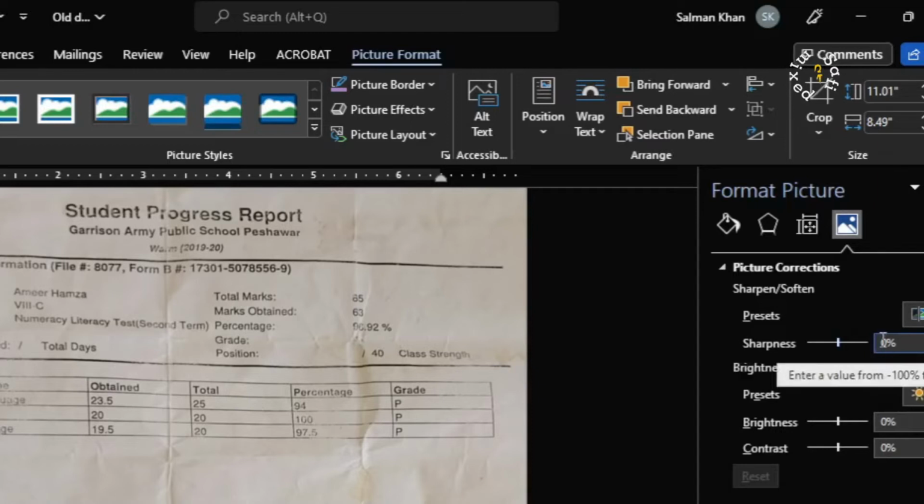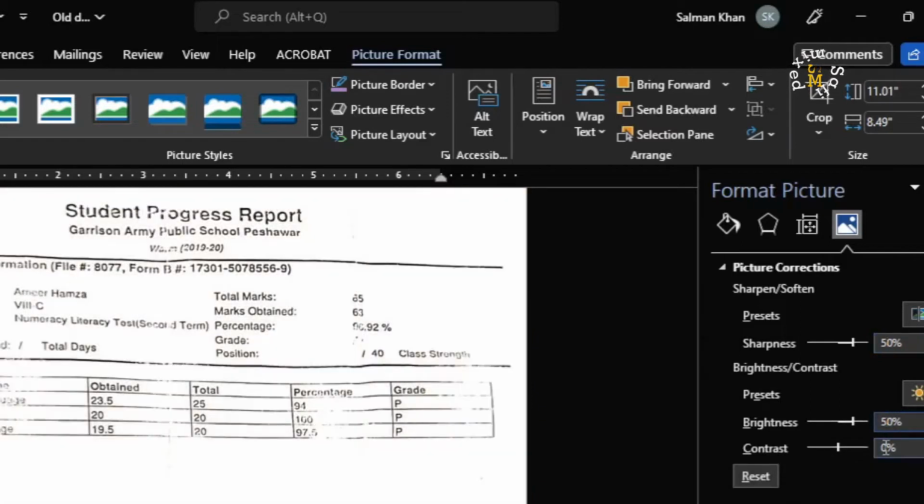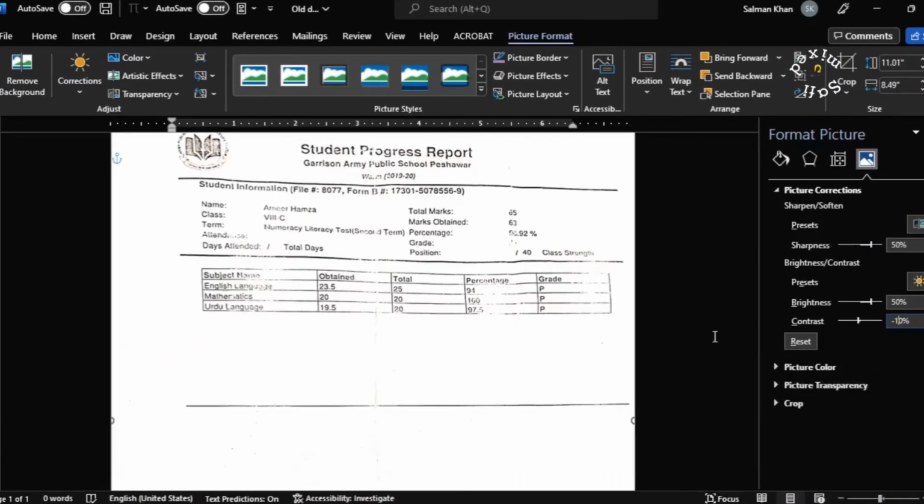I want to change the sharpness to 50, the brightness to 50, and the contrast to -10. You can adjust these numbers according to your own requirement.